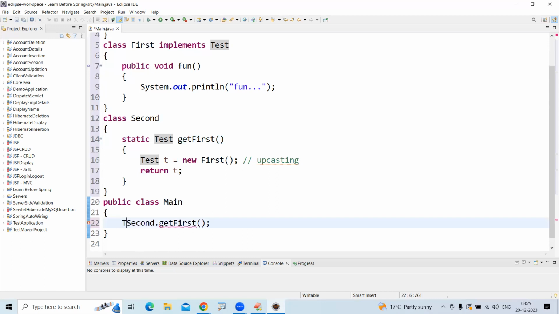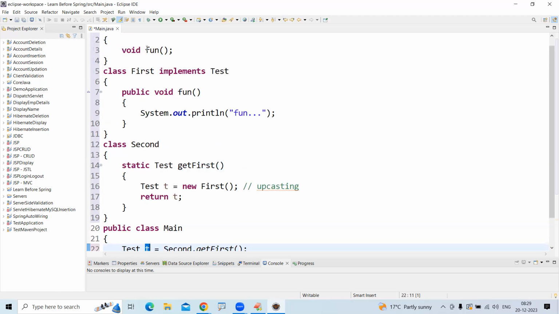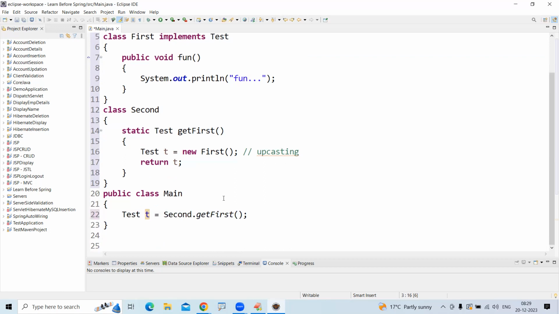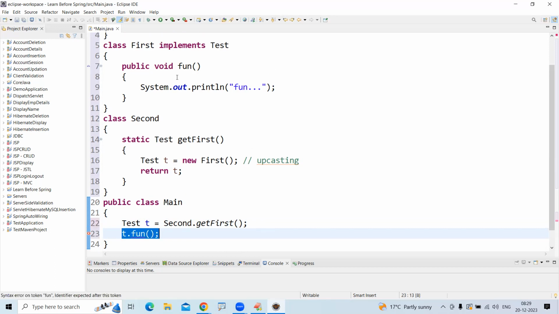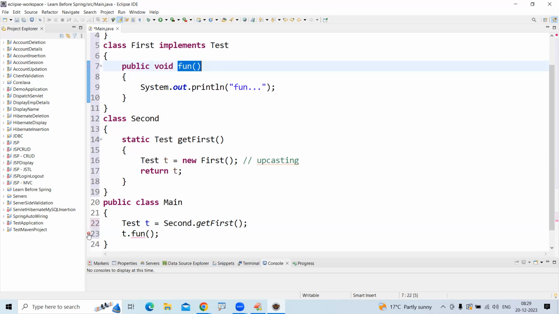Test. We are collecting it into Test. Any variable name you can take, it's just an object name. With the help of that, you can access the functionality of fun. Simply t.fun, we are accessing like this.